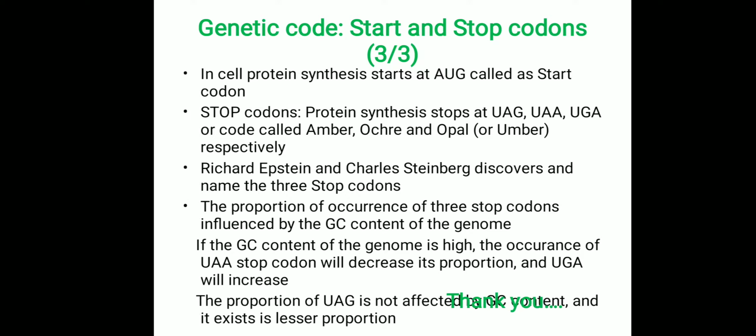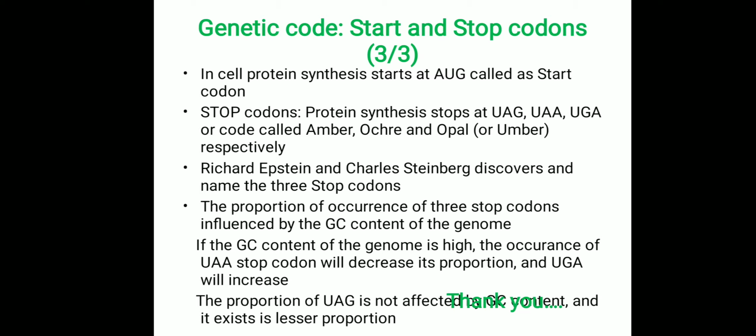The scientists Richard Epstein and Charles Steinberg discovered the UAG stop codon first, and they named it Amber in remembrance of their friend. And since it denotes a color, later when they found 2 more stop codons, they gave them names associated with colors, like Ochre and Opal.